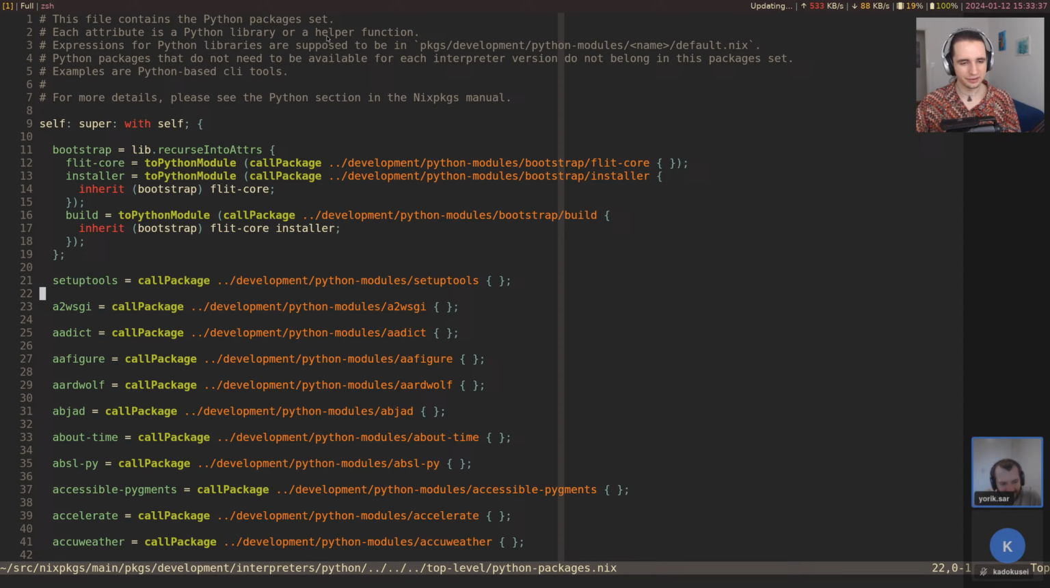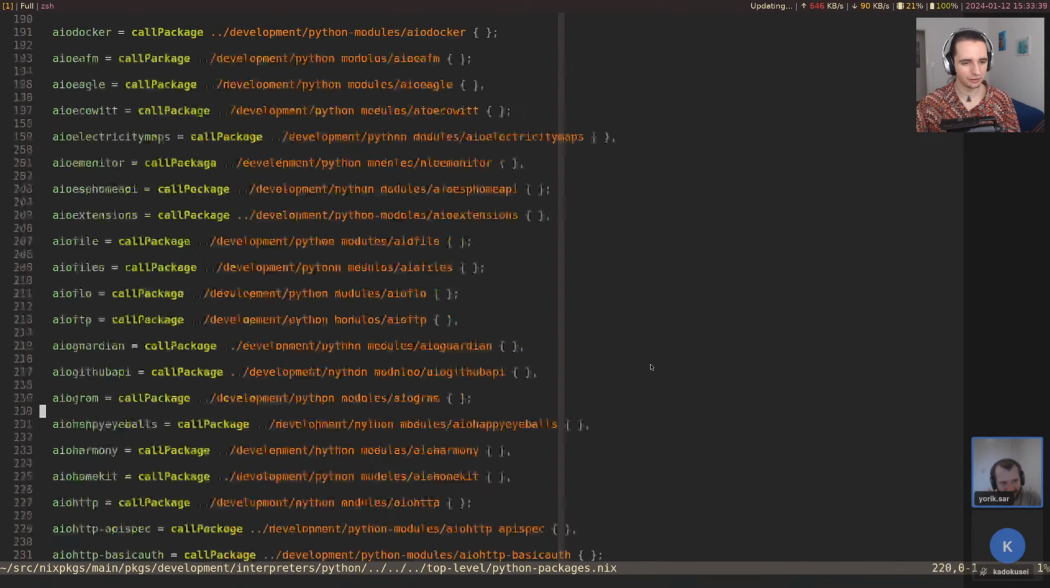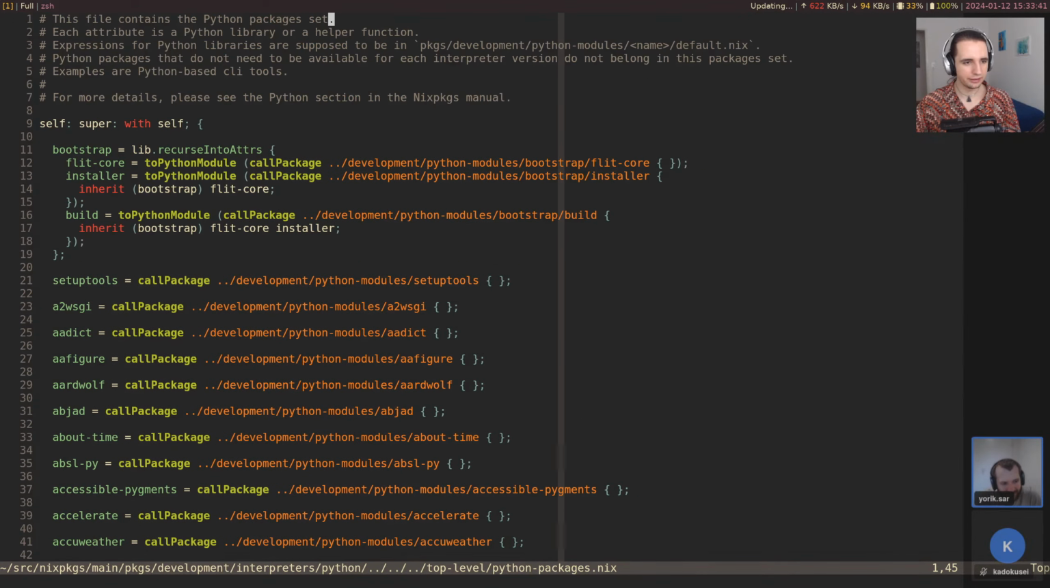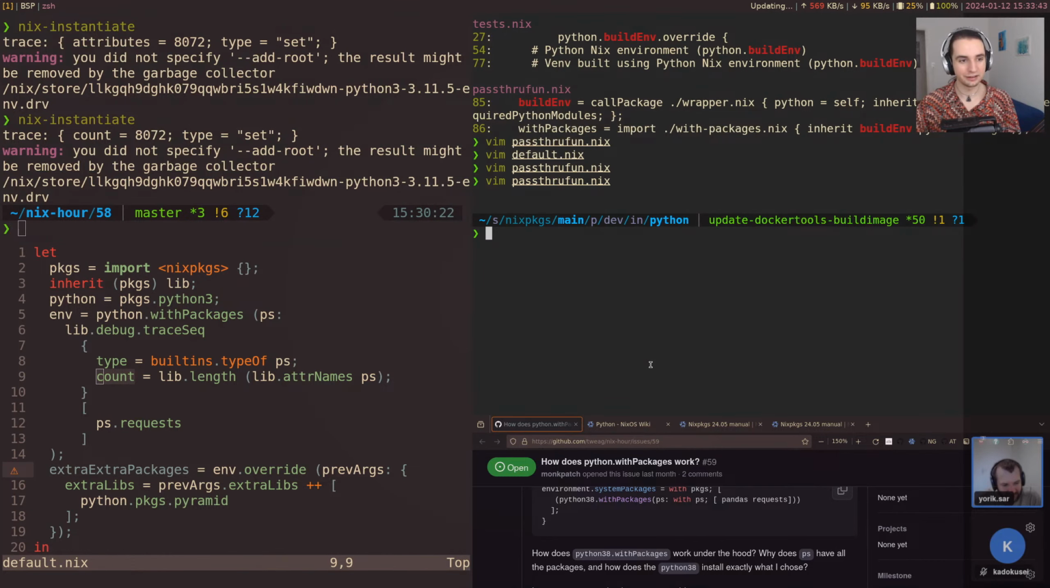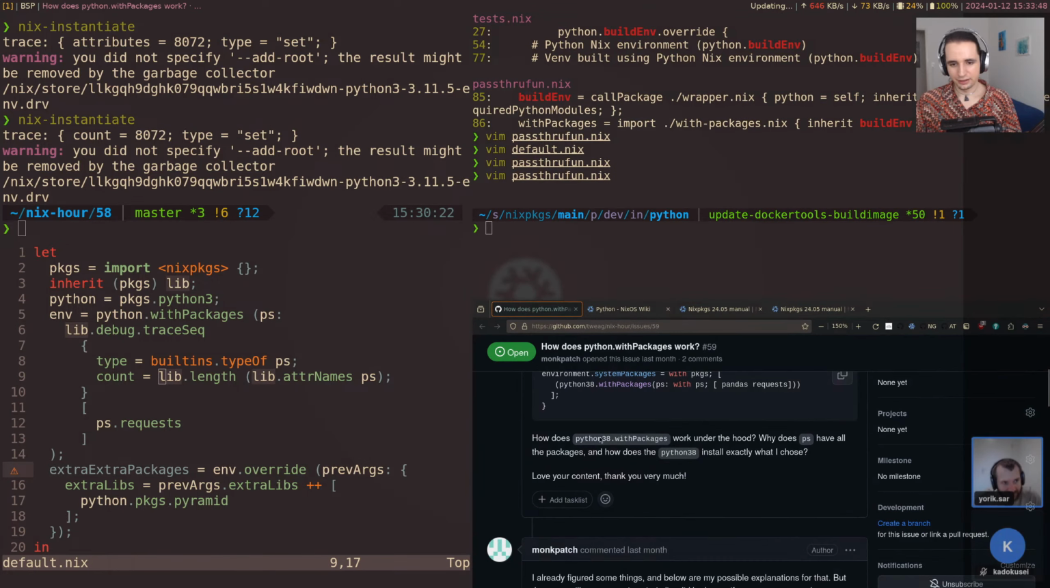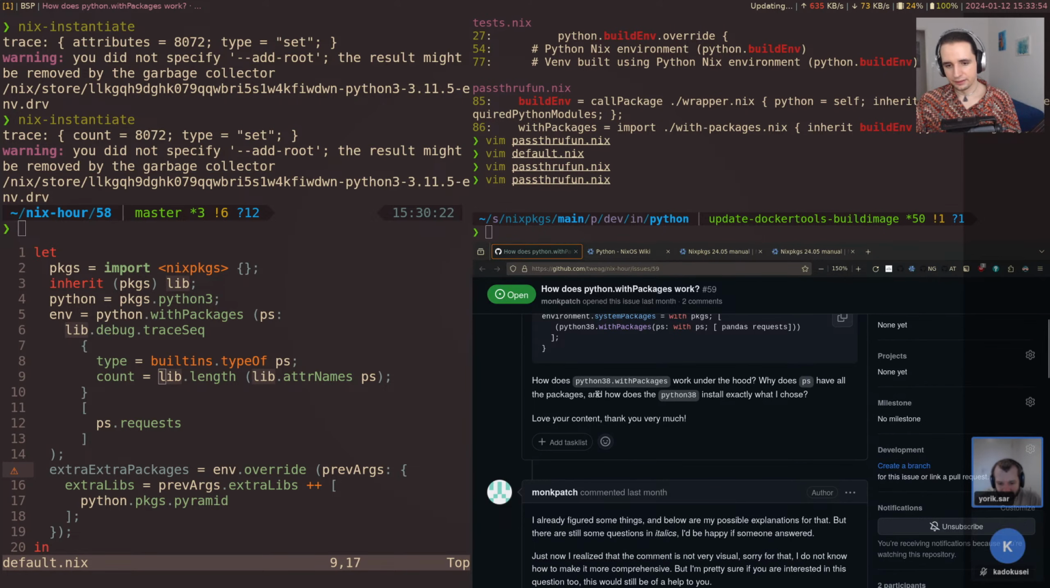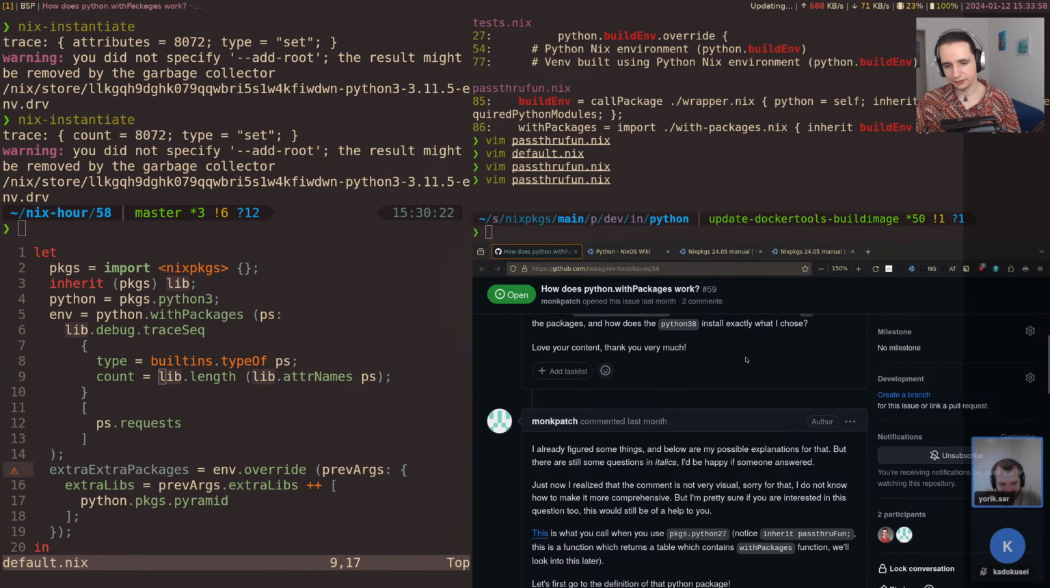It's very hidden, right? And this is the long list of all the packages where you need to add the packages to Nix packages for it to know about them. Okay, so I think that's enough browsing source for now, but I think that explains it fairly well. How does Python 3.8 install exactly what I choose? We covered that, I think.